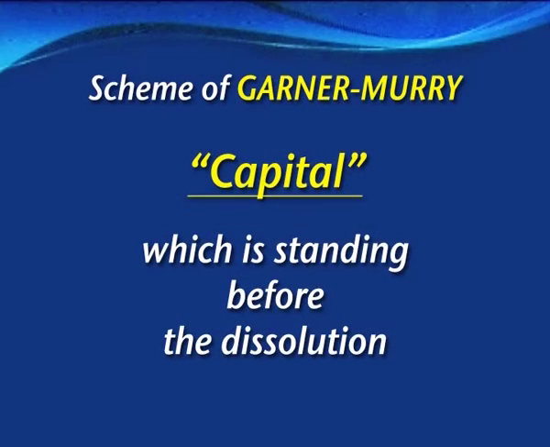But one thing we have to keep in mind is that entries in relation to the dissolution should not be taken into consideration, as the scheme of Garner and Murray suggests that capital means the capital standing before the dissolution.